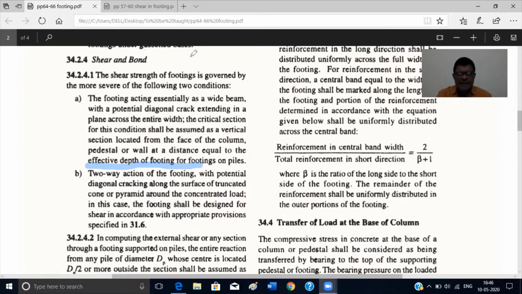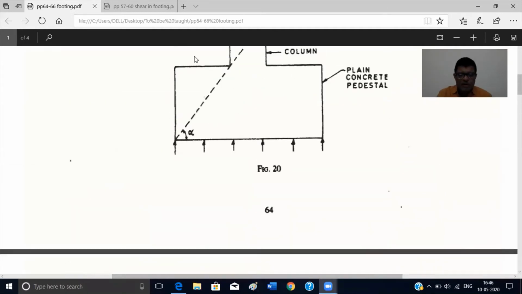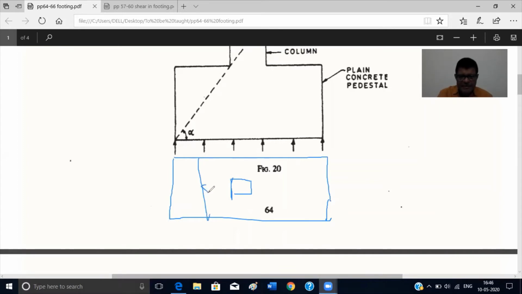So you can take this. Again, you can go to that drawing, you can find out where it is taken. So if you draw this cross section again, the plan. So where is the critical section for this one-way shear? It is taken, if this is your column, then you can take at a distance d, effective, from this face of the column. So that is the critical section. So you can take the load on this side. This is your shear force.